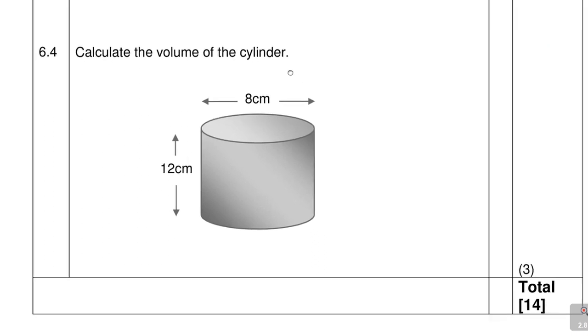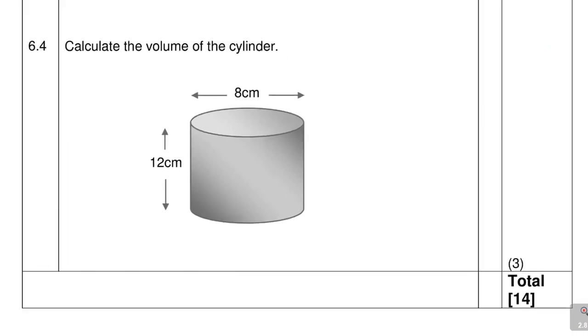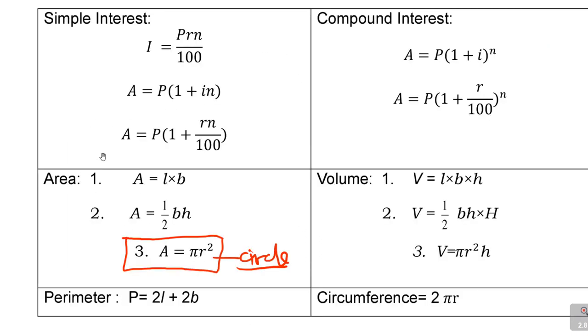Calculate the volume of the cylinder. This is a cylinder. You see, they don't tell you in the formulas. There is a volume of the cylinder. They give you volume. Okay, this was area to say L times B, half base times height. You must know here, this is a triangle. Length times breadth, this is a rectangle. Now in the volume, length times breadth times height, this is a cube.